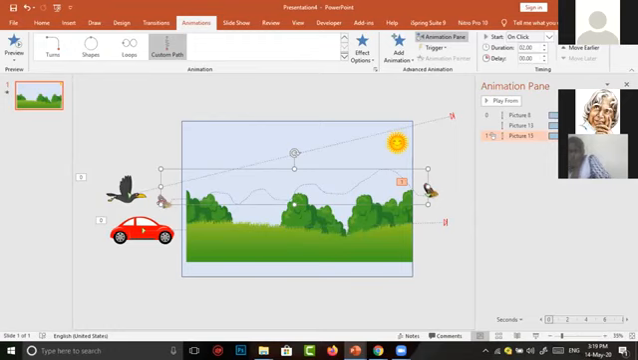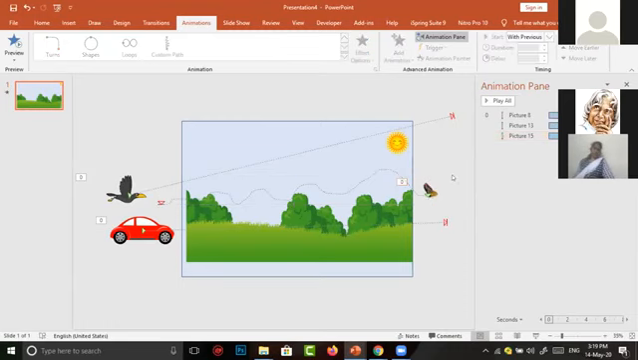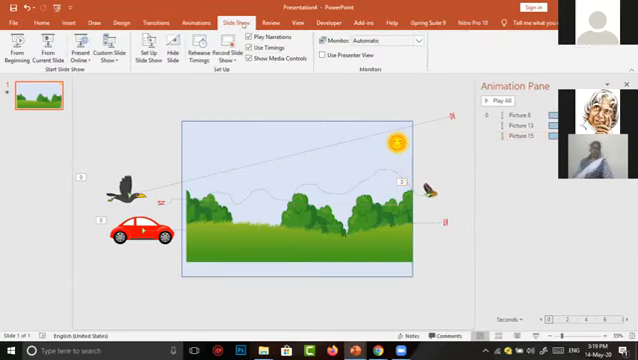I am drawing the path of the butterfly. Here also one is there. One means the animation starts on click only, but the butterfly has to fly with the previous animation. So I have to choose start with previous. Now I want to see how the scene looks. Again, I want to go to slideshow.